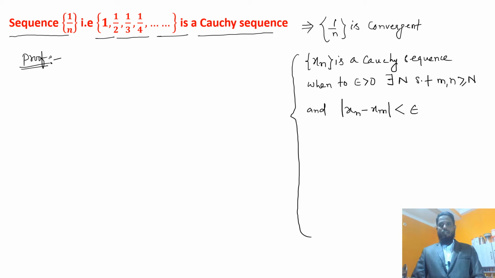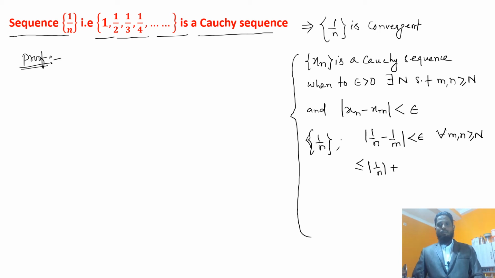But in the case of the sequence 1/n, what we need is to show |1/n - 1/m| less than epsilon for all m, n greater than or equal to N. When we split this, we can write it as less than or equal to 1/n + 1/m, and this should be less than epsilon.